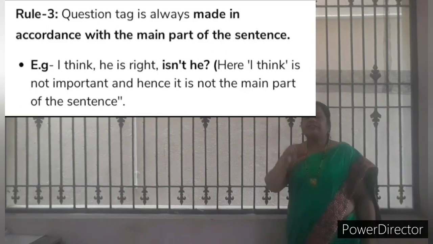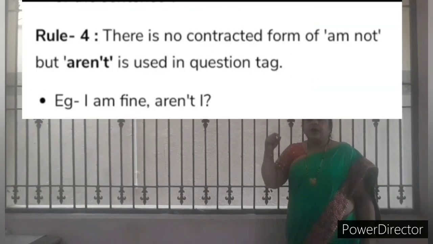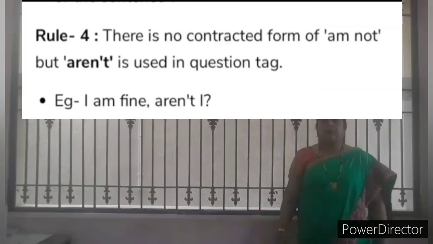Is is the auxiliary verb. So what will the answer be? A negative answer should come. But you should not write is not he; write isn't he. So: I think he is right, isn't he? Is it clear?